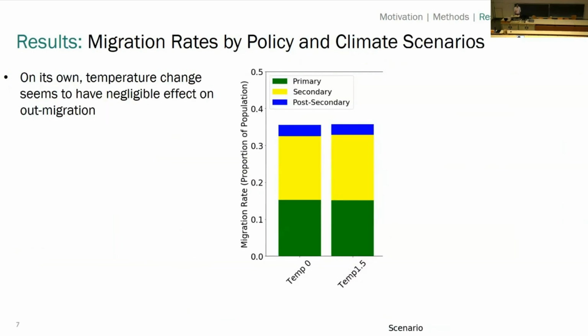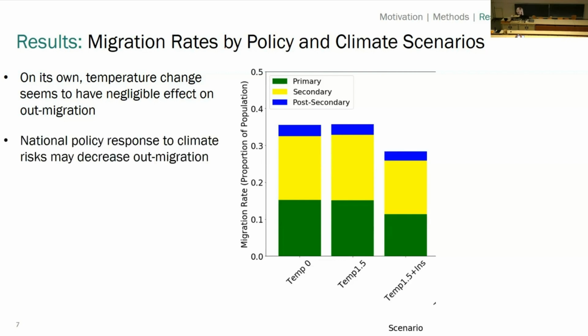And so finally, we can see these policies in combination, and what impact that has on migration rates and who migrates. Here we're showing in the bar graph the overall migration proportion of the community, and then broken down by households' educational status. We base this off of census data, and we link that to things like risk aversion, access to information, and resources. If we look at the base case with no temperature change versus a 1.5 C increase, there's actually very little change in outmigration.